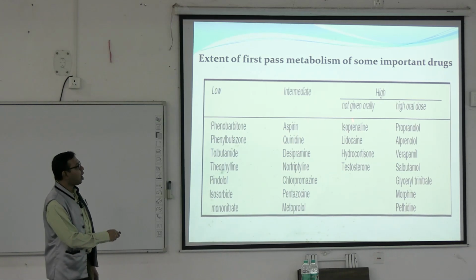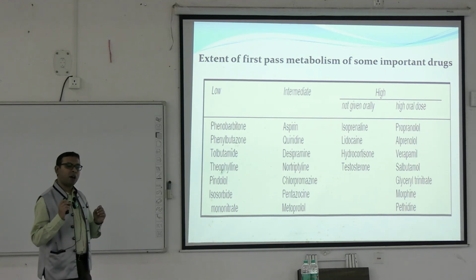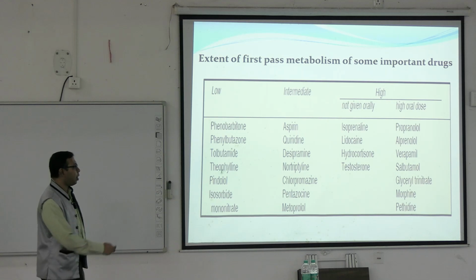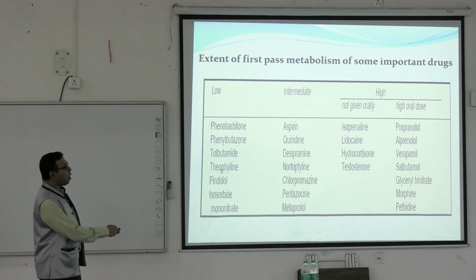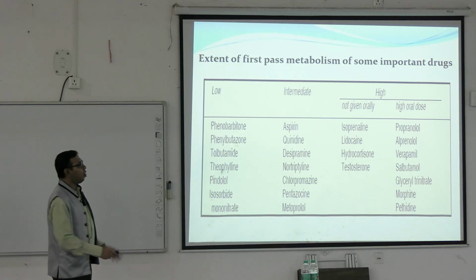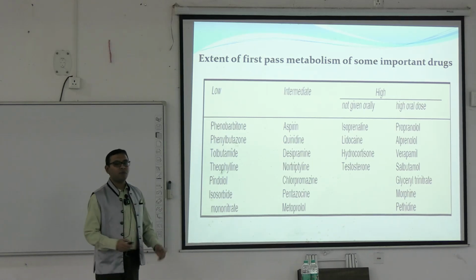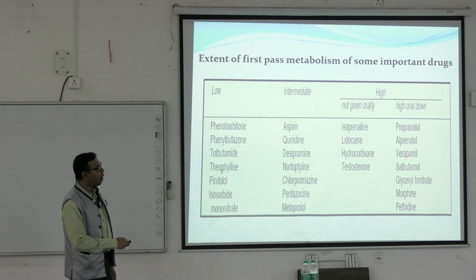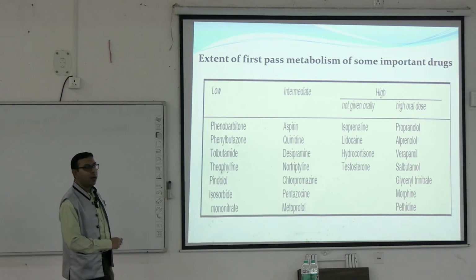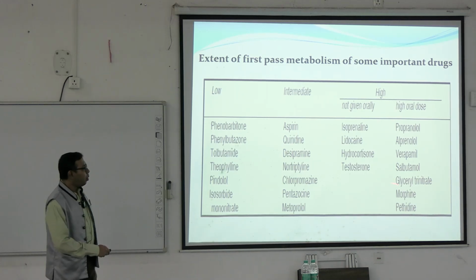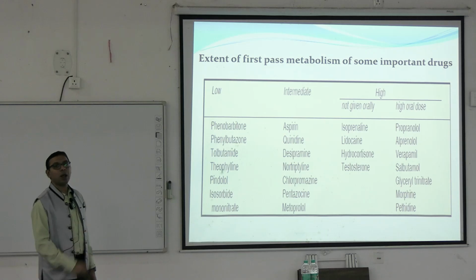And these are the high first pass metabolism drugs, which cannot be given orally because of the first pass metabolism, approximately 0% will reach, like isoprenaline, lidocaine, hydrocortisone, testosterone injection. These are not given orally at all, and a high oral dose is needed for drugs like propranolol, a beta blocker, verapamil, a calcium channel blocker, salbutamol, used in asthma, glyceryl trinitrate, used when there is angina, morphine, pethidine.